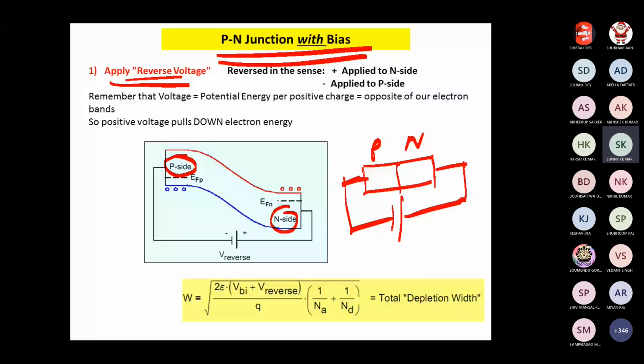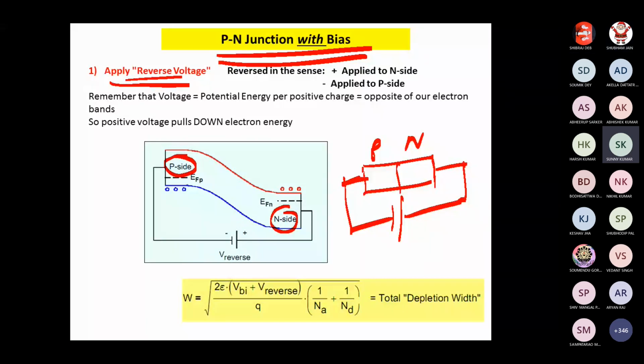So in that case, what will be the depletion width? Sir, it will be less. No, sir, it will be more, because it is reverse bias.